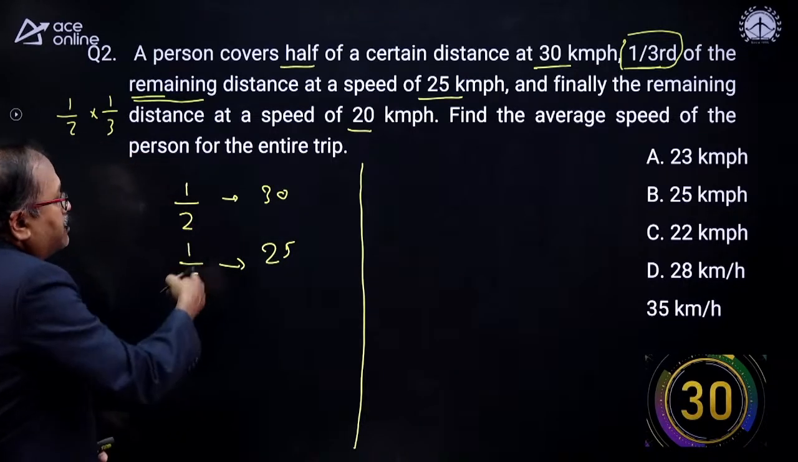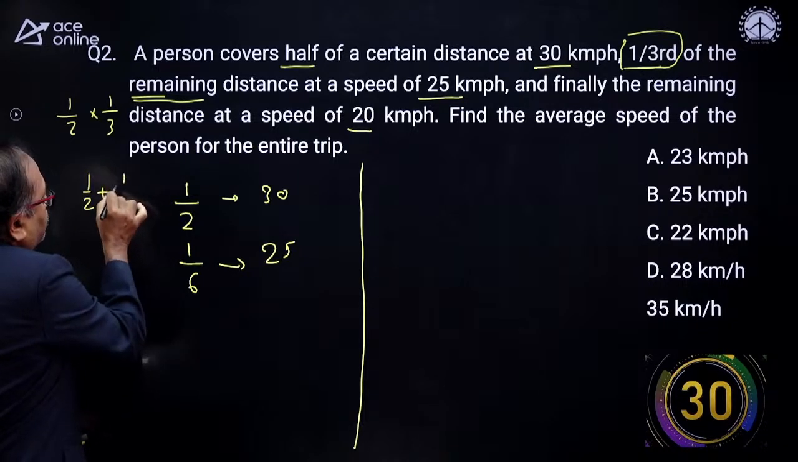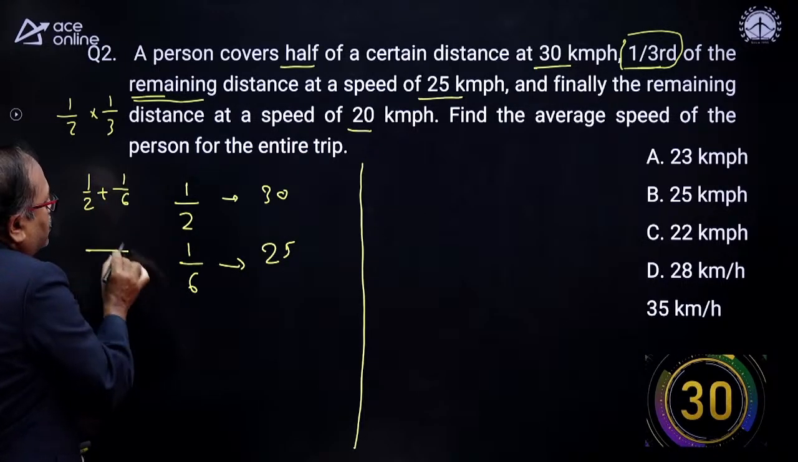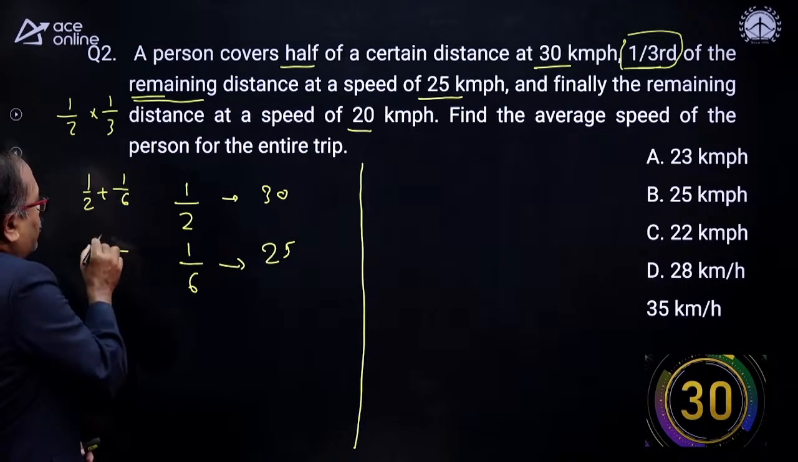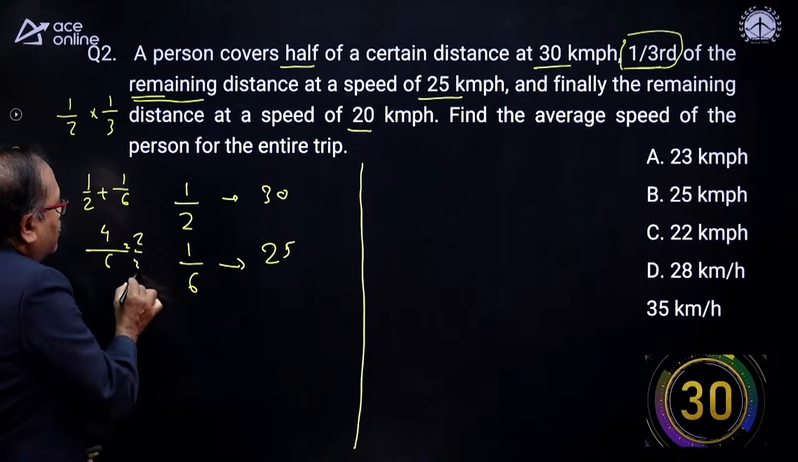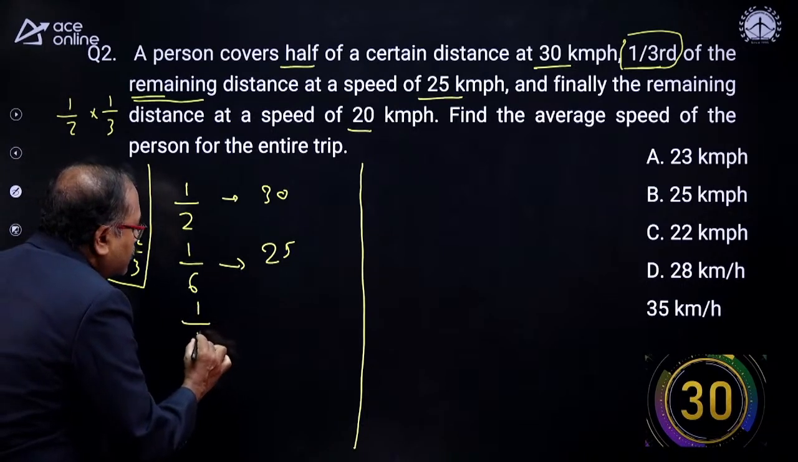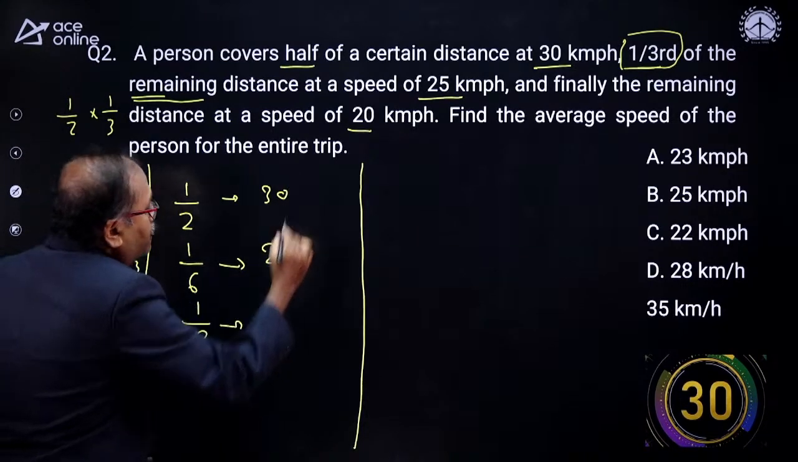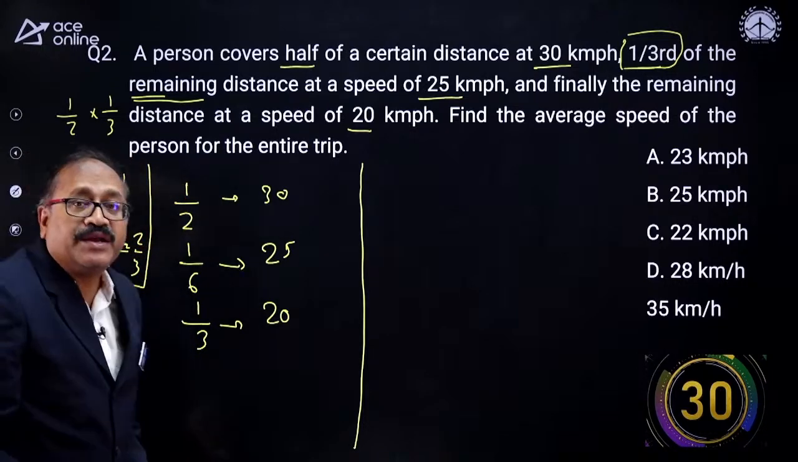So if we add this 1/2 and 1/6, the LCM is 6. This is 3 plus 1, that is 4/6, which is 2/3. So 2/3 is already over, and 1/3 is left. So 1/3 with a speed of 20 km per hour. So what is the average speed?